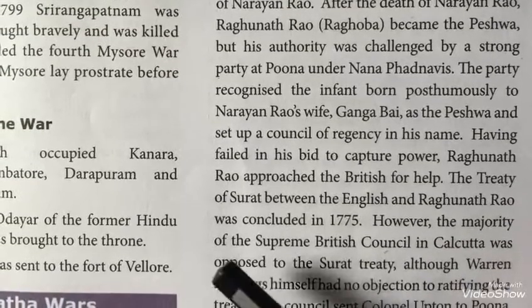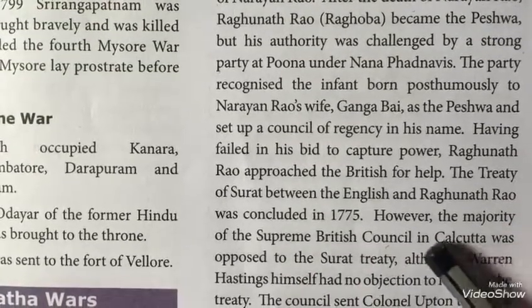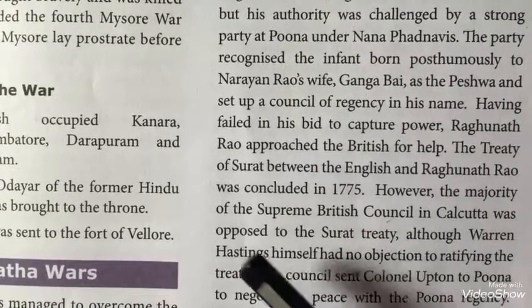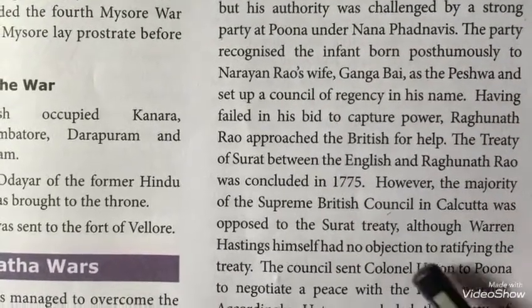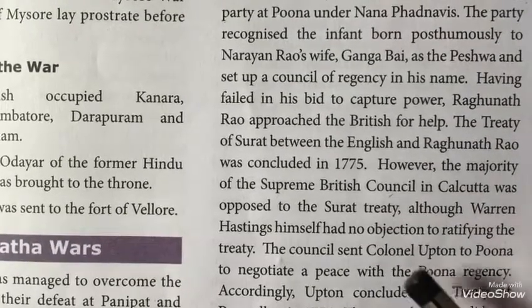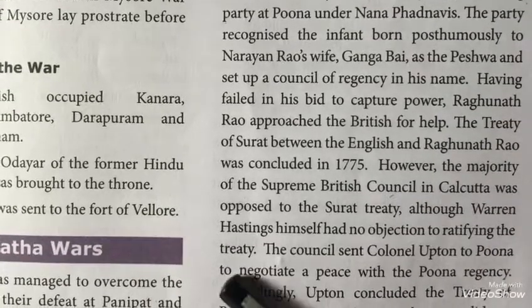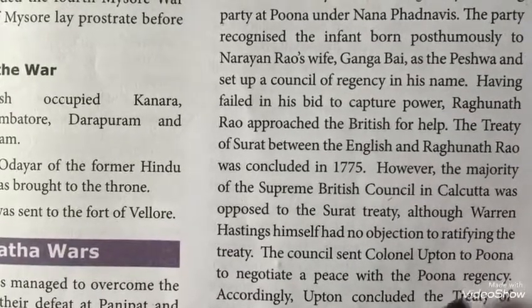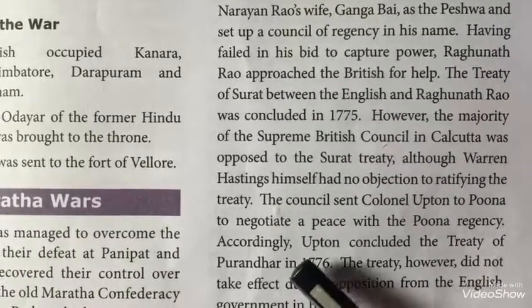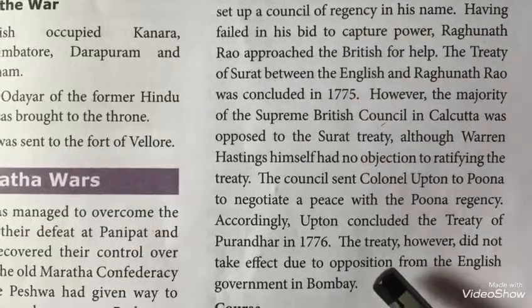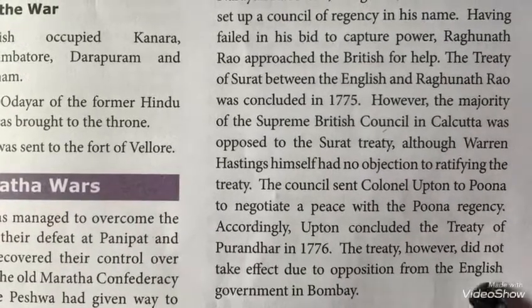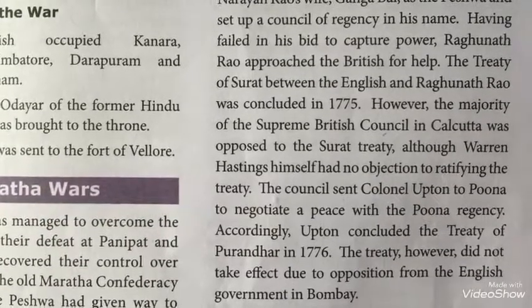However, the majority of the Supreme British Council in Calcutta was opposed to the Surat Treaty, although Warren Hastings himself had no objection to ratifying the treaty. The council sent Colonel Upton to Pune to negotiate a peace with the Pune Regency. Accordingly, Upton concluded the Treaty of Purandar in 1776. The treaty, however, did not take effect due to opposition from the English government in Bombay.